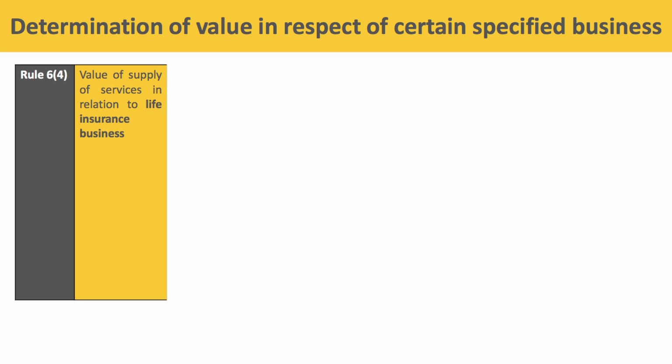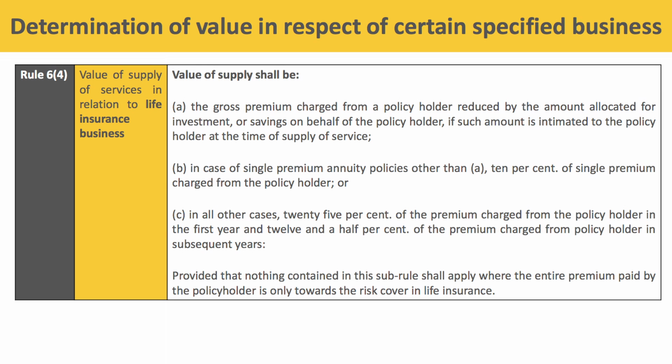Next is Rule 6 sub-rule 4, value of supply of service in relation to life insurance business. A: The value of supply shall be the gross premium charged from a policy holder reduced by the amount allocated for investment or savings on behalf of the policy holder, if such amount is intimated to the policy holder at the time of supply of service.